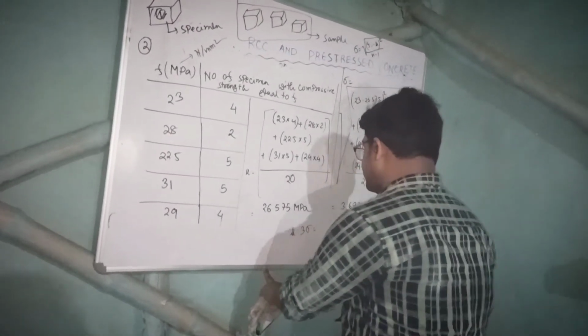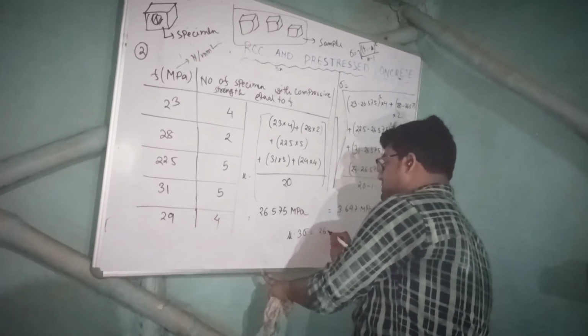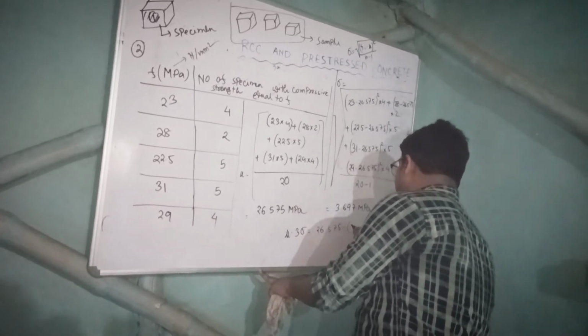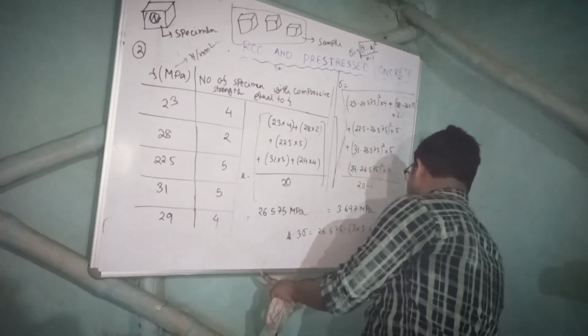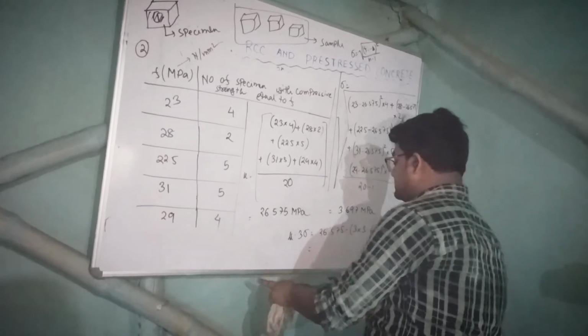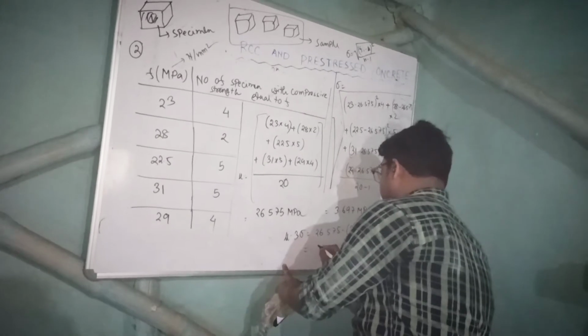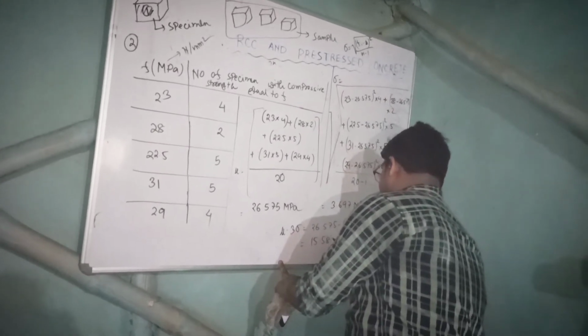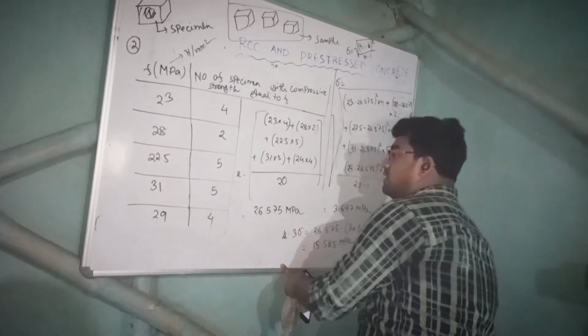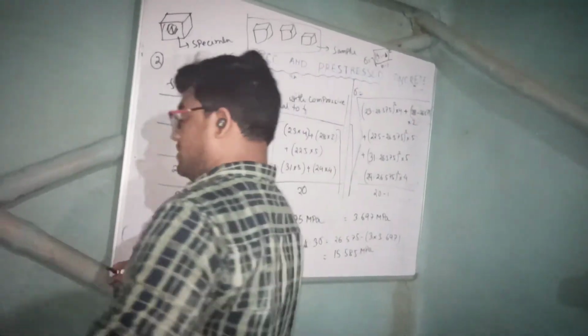Now calculate mu minus 3 sigma. Mu is 26.575 minus 3 into sigma, 3.697. This comes to be 15.585 MPa.